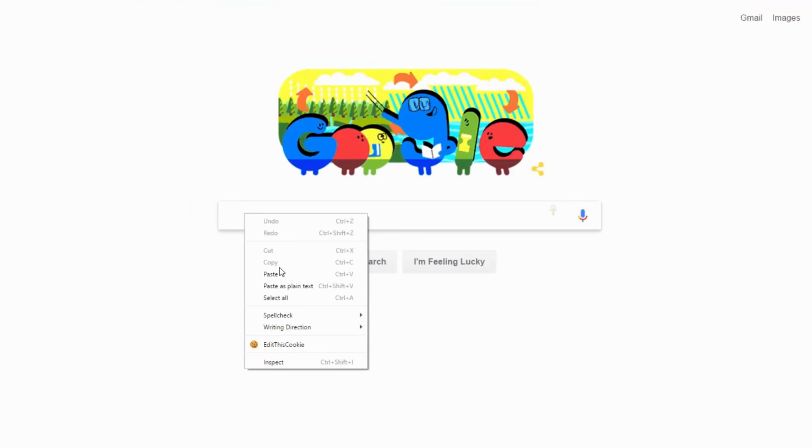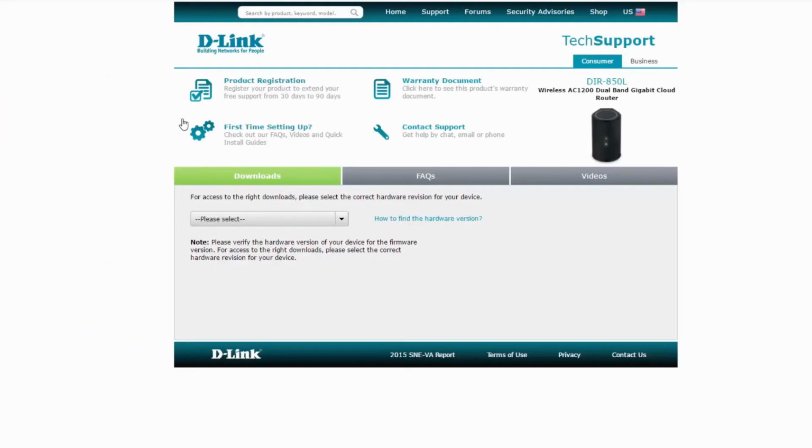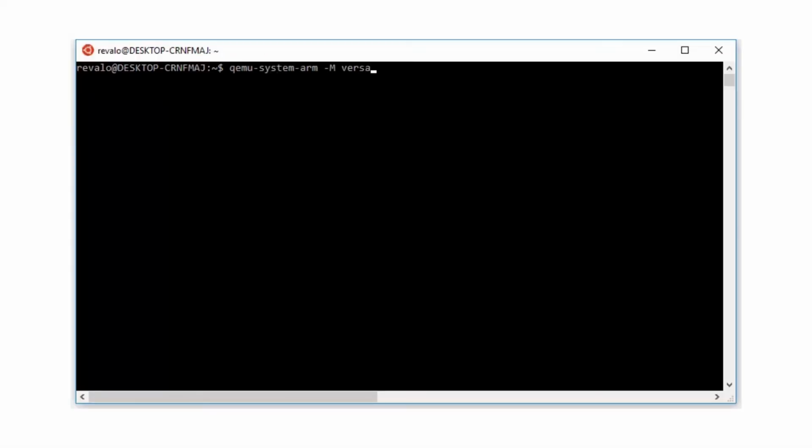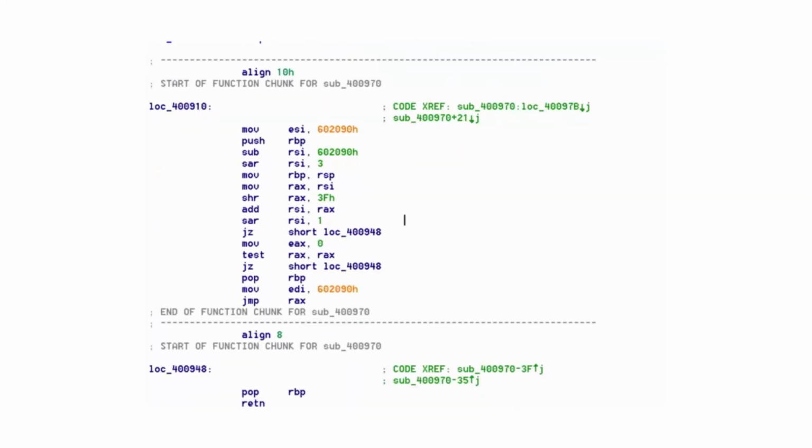A quick Google search reveals that the manufacturer has put the firmware update files for anyone to download. This means that the camera has made it very easy for us to understand how the software works, since the manufacturer has essentially given me the very software they run on the camera. We use a tool called QEMU to emulate the camera on my computer, and a tool called GDB to reverse engineer the code behind the software.